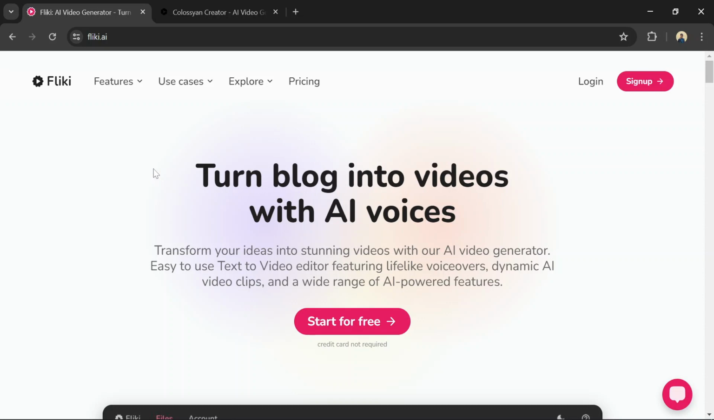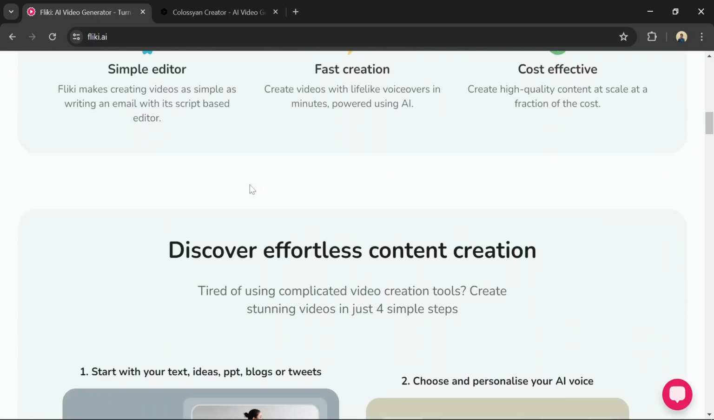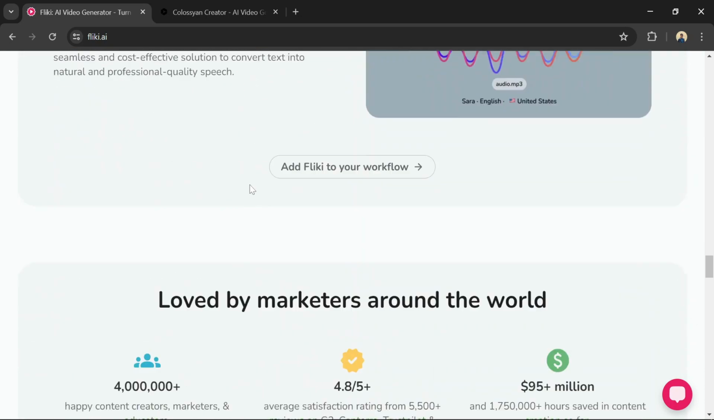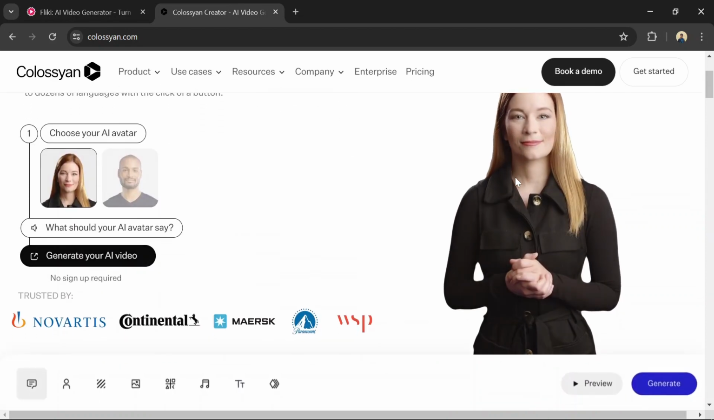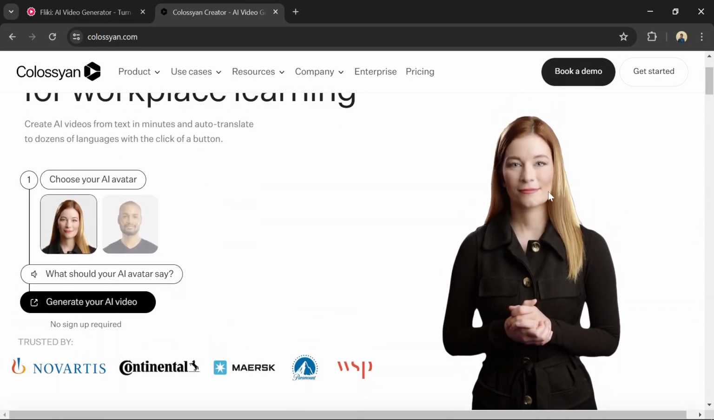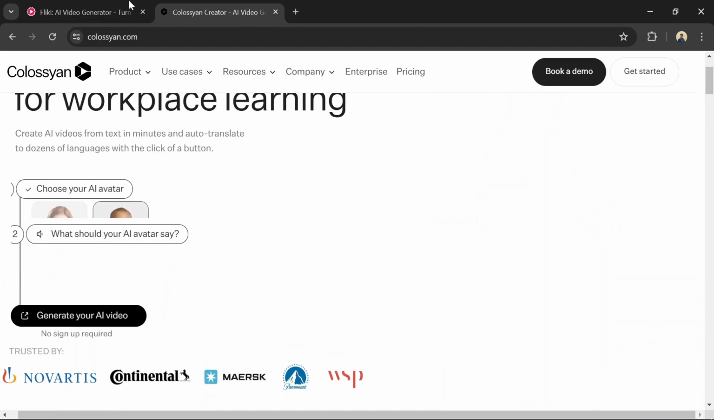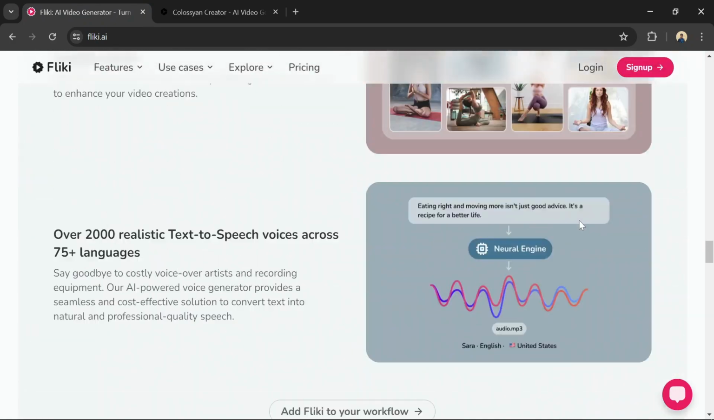Fliki focuses on audio and voiceovers. It excels at adding AI voices to existing videos or turning text into videos with those voices. It also allows for voice cloning. Colossyan leans more towards complete video creation, especially for workplace learning. It offers tools to import content and create videos, with a focus on professional presentations. Fliki has a user-friendly interface, an extensive voice library, and voice cloning for a personalized touch.